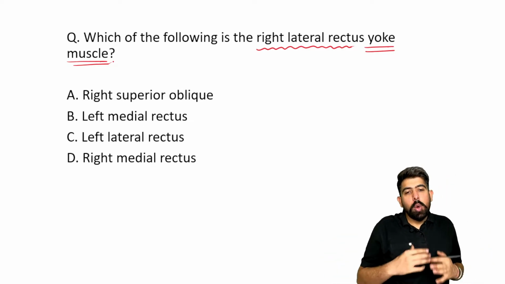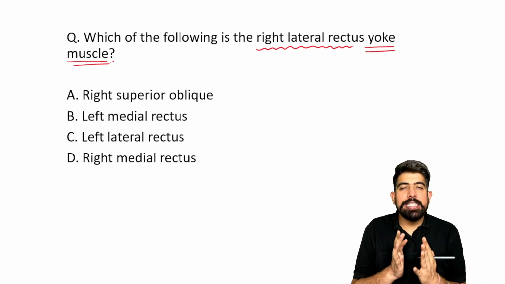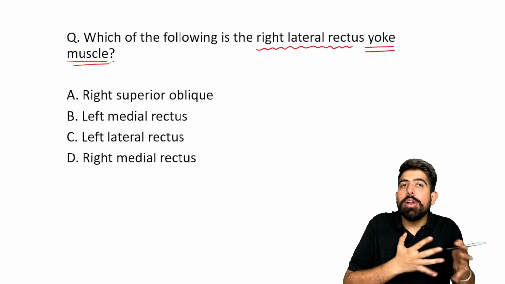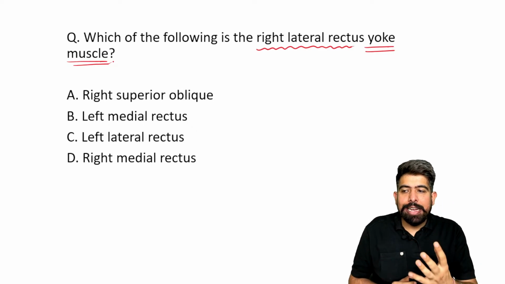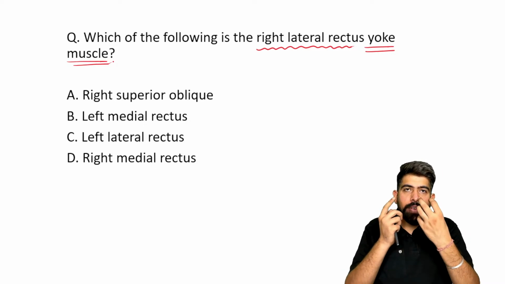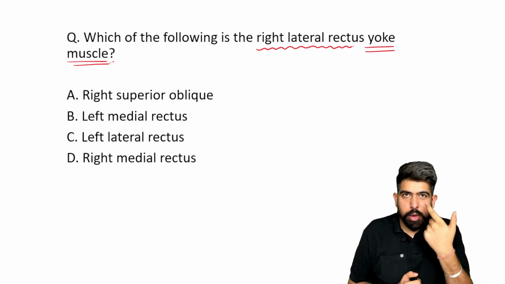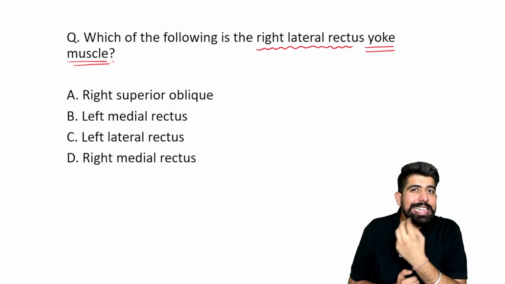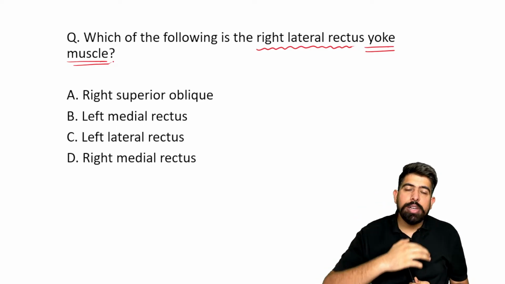Now understand, what is the meaning of yoke muscle? First of all, please understand, we have two eyes, right? If I'm moving my eyes to the lateral side, if I'm saying to do the right gaze, then my right side lateral rectus will work to move this eyeball to the right side. And my left eye is also moving to the right side.